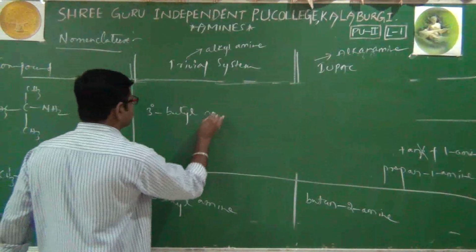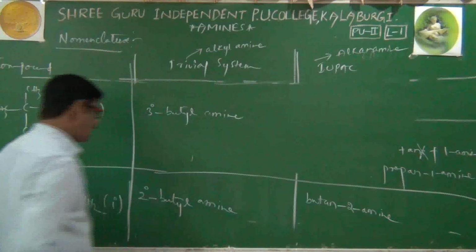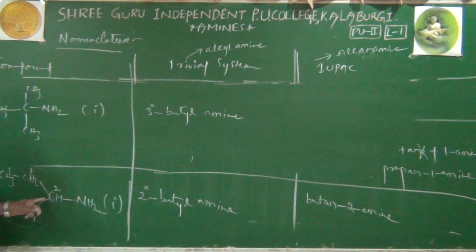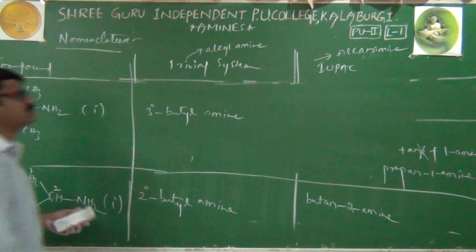Tertiary butyl amine. That's it. It is not a secondary butyl amine. It is a tertiary butyl amine. Why it is tertiary? Because to this carbon, 1, 2, 3 carbons are directly attached. That's why carbon chain is tertiary carbon chain, but amine is primary. That's why its common name is tertiary butyl amine. Now we'll go to IUPAC.